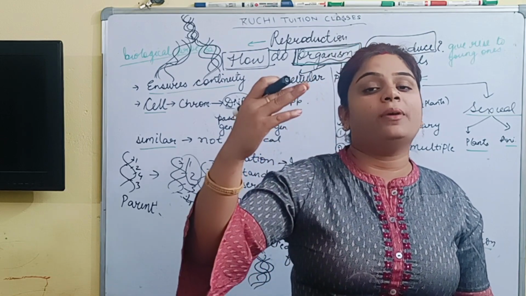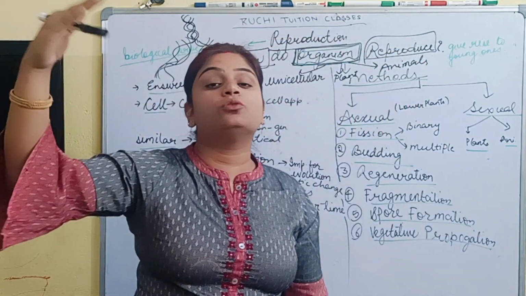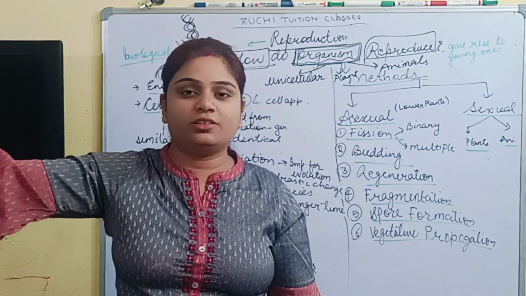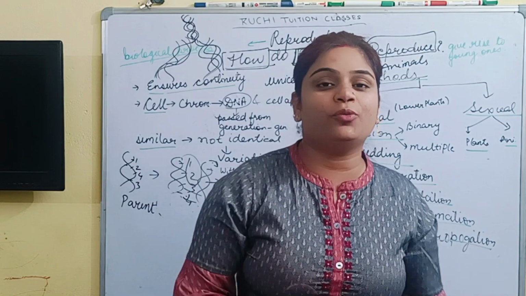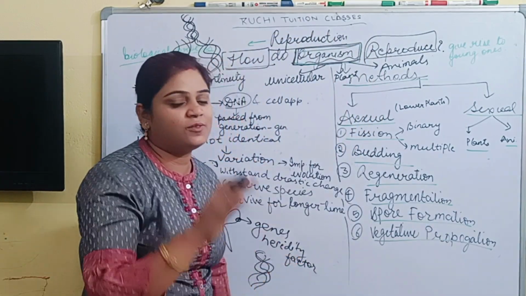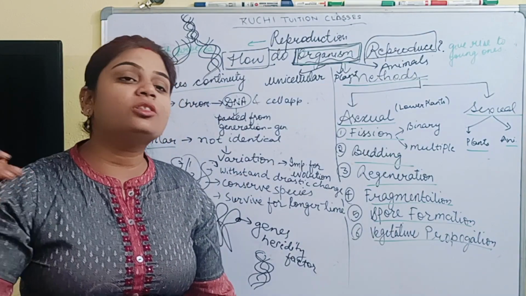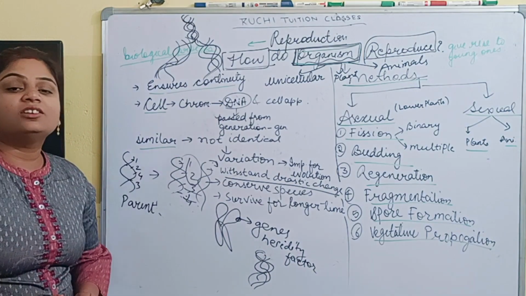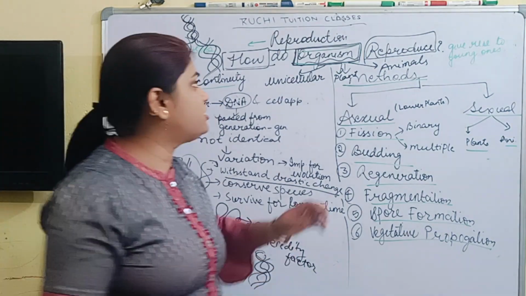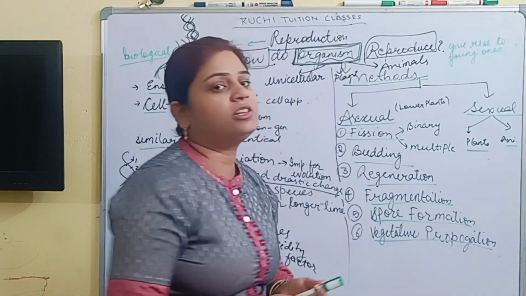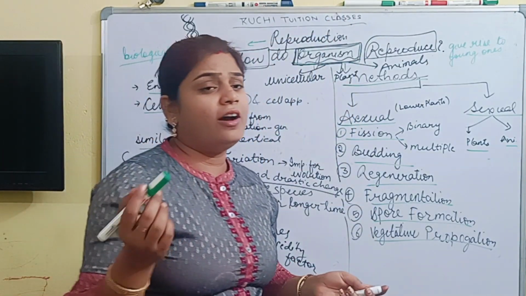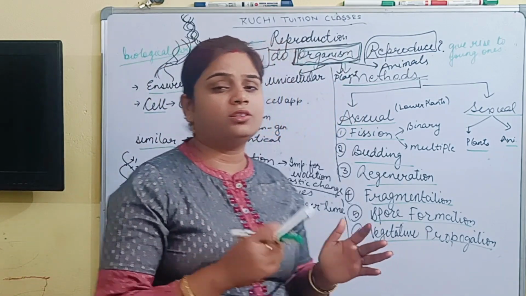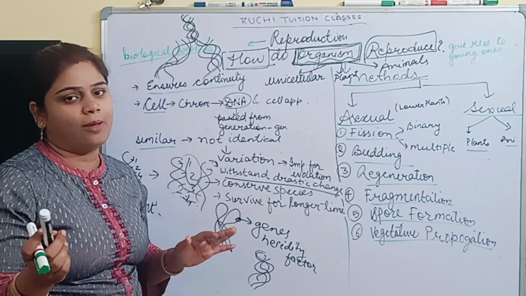So what will happen? They have the capacity to tolerate, and something will be similar in further generations, which will ensure continuity and conserve the species from one time to another. So this is the importance of variation, that they can withstand various drastic changes. Like in the next chapter in genetics, you will study about bacteria. Like you all have heard about the COVID virus. In this chapter I will not deal with it in detail, because I will deal with it in the next chapter, genetics.